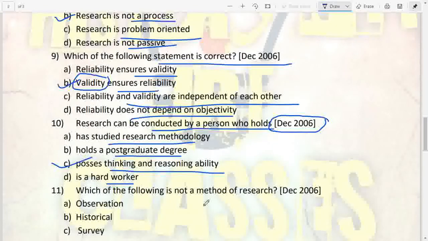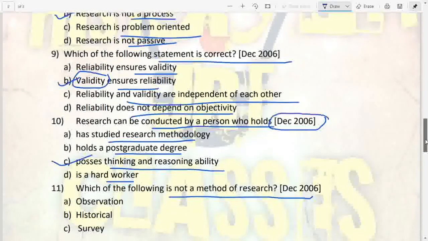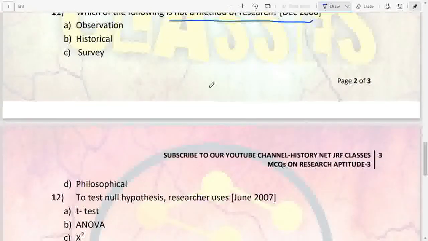Next question we have, which of the following is not a method of research? December 2006. The options we have, observation, historical, survey and philosophical. So the answer is going to be the first one, A, that observation is not a method of research. It is a method to collect the data. Observation is a method to collect the data, but it is not the method of conducting any research.